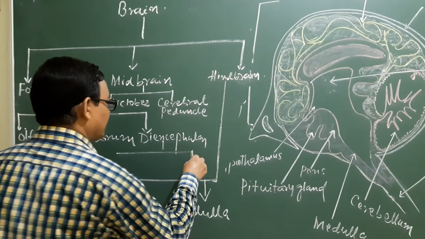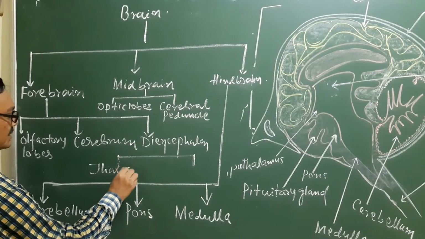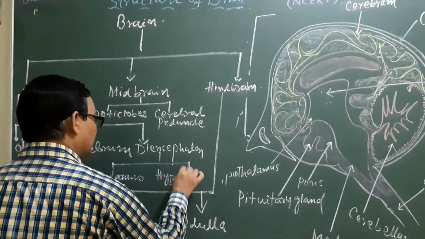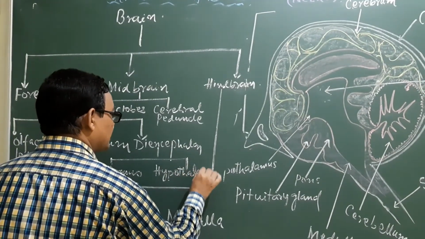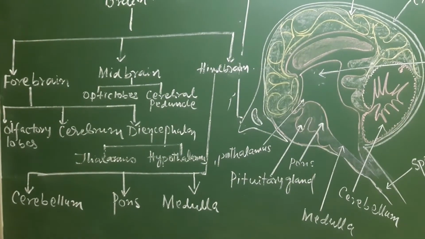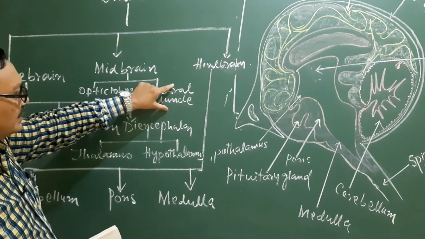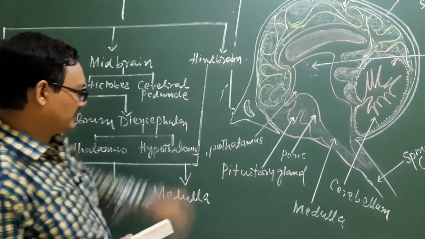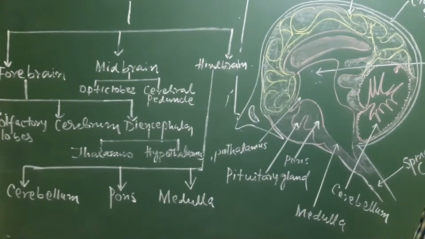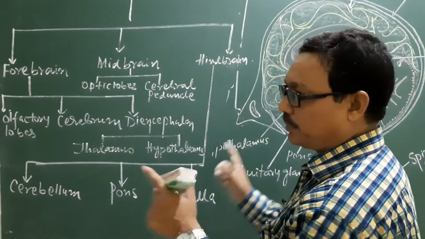Diencephalon is again divisible into two parts, thalamus or thalami, and hypothalamus. Okay. Now the second important part is the midbrain. This part has the optic lobes and the cerebral peduncle, and the hindbrain is divisible into three parts: cerebellum, pons varolii and medulla oblongata. So these are the component parts of the brain.